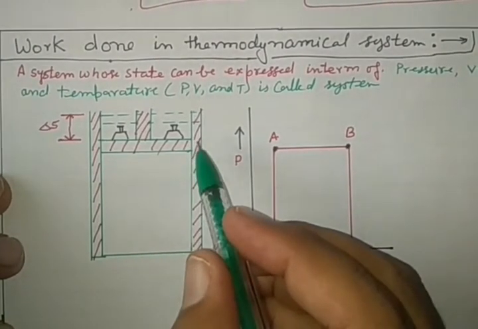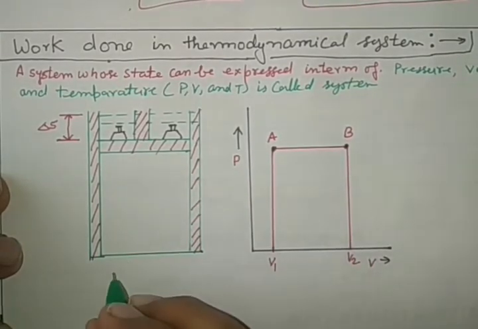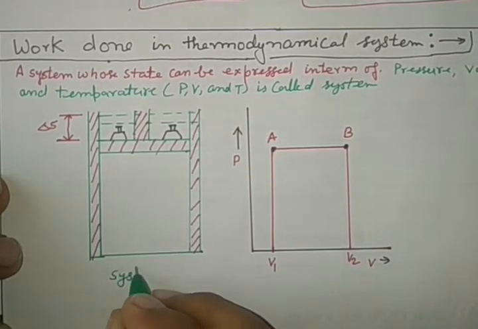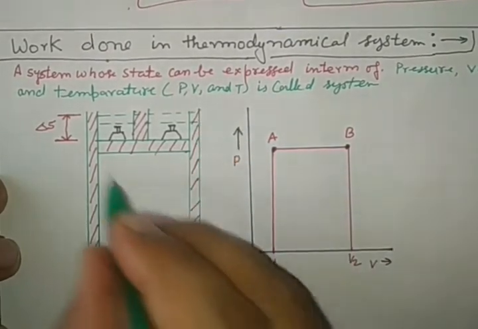Here, an example is given of a thermodynamical system in which a cylinder